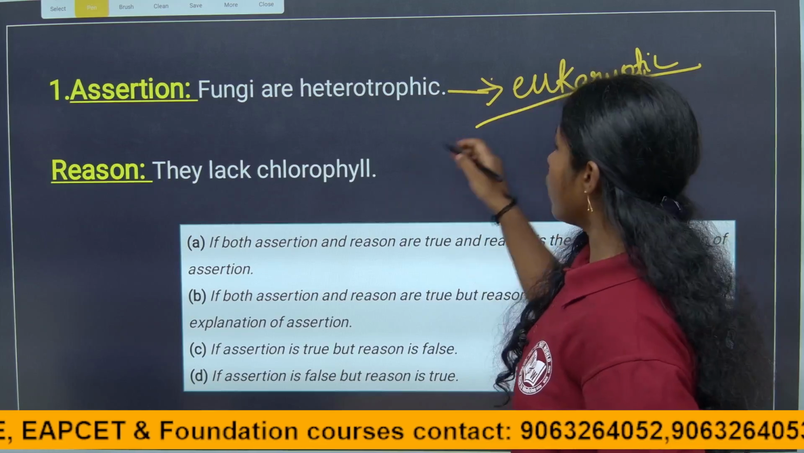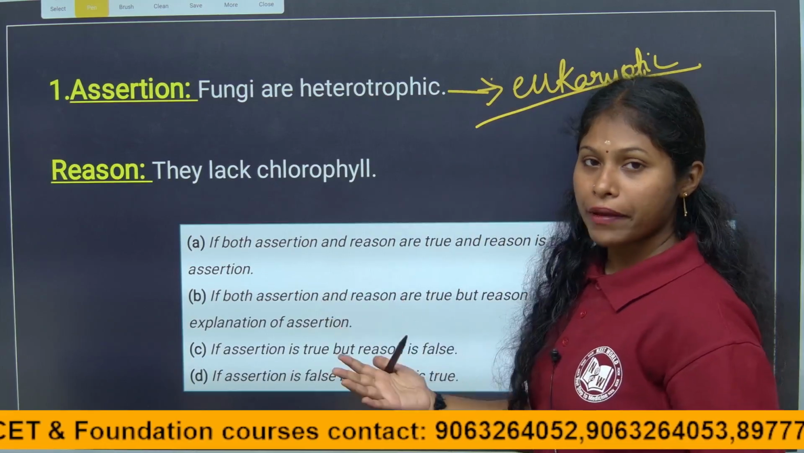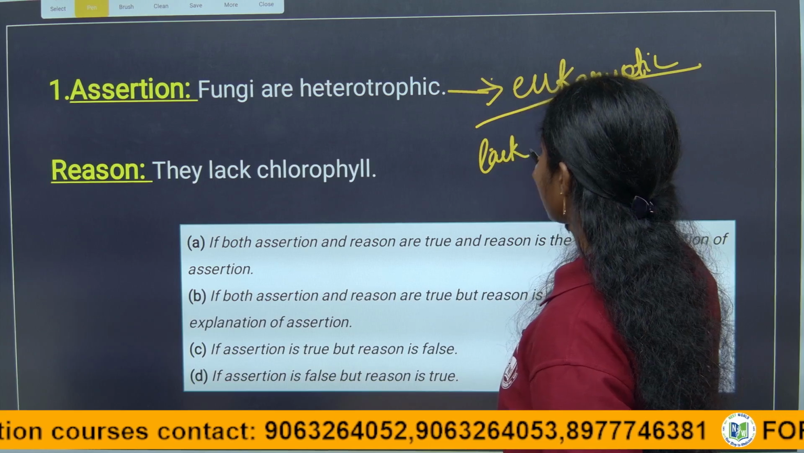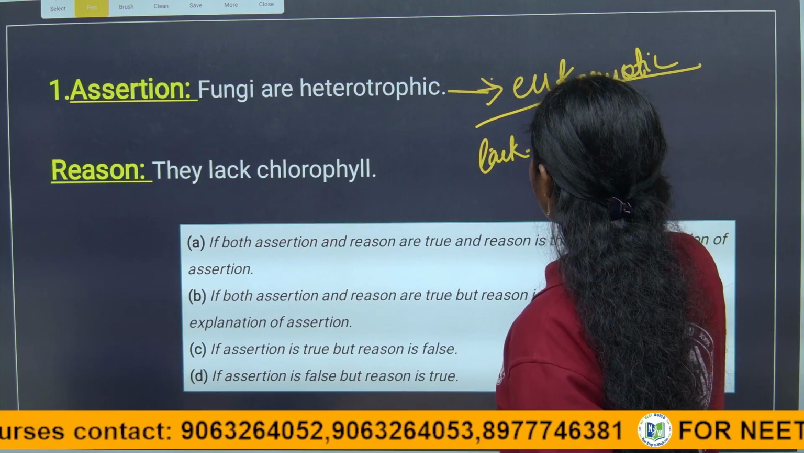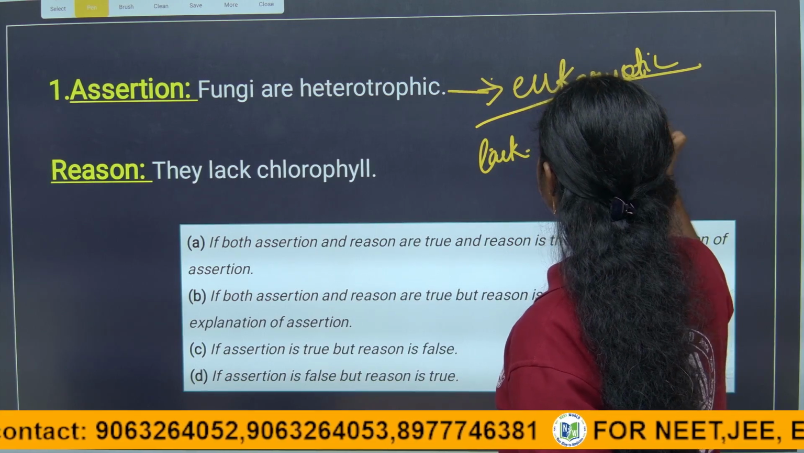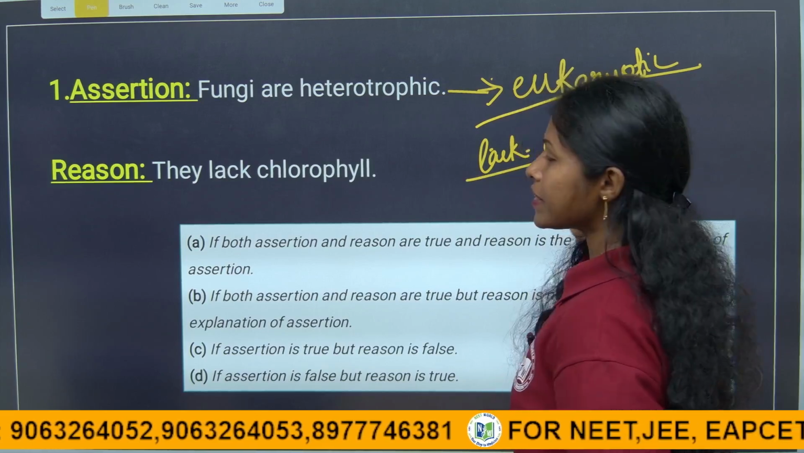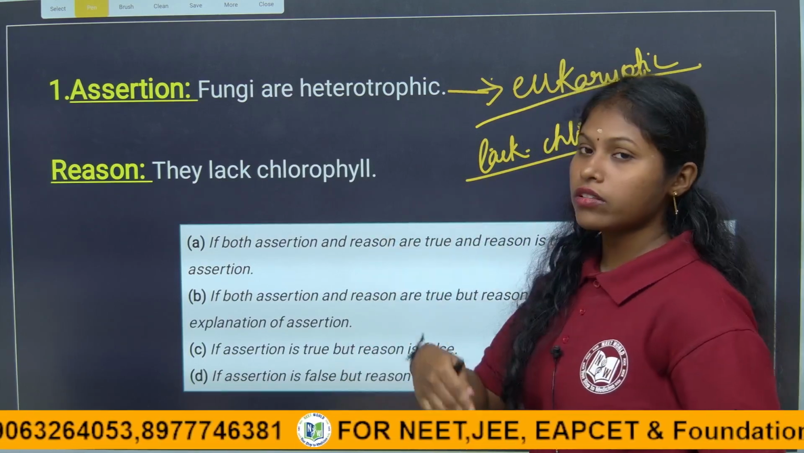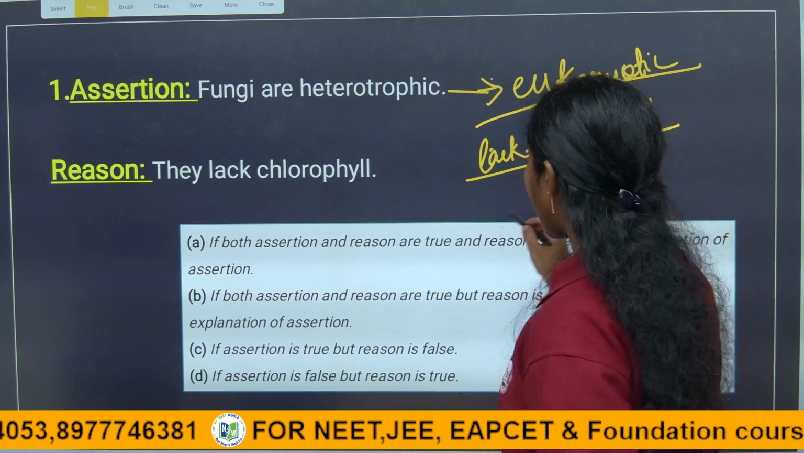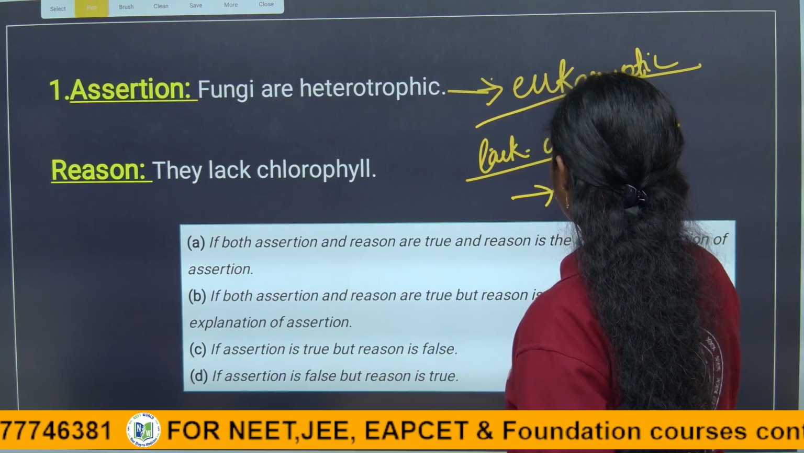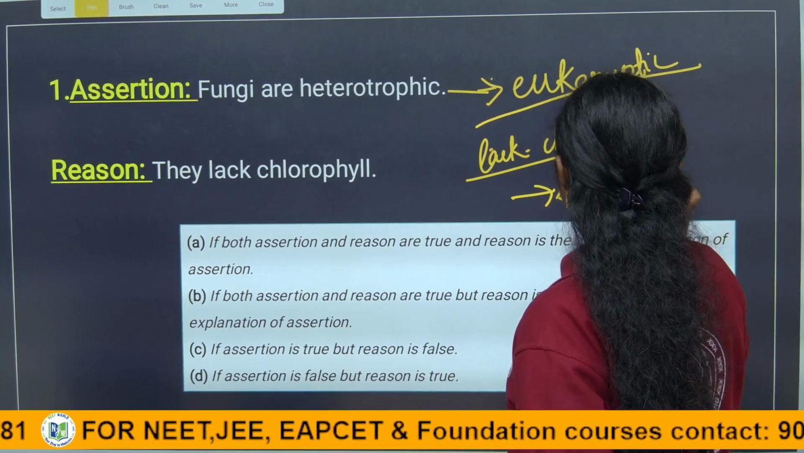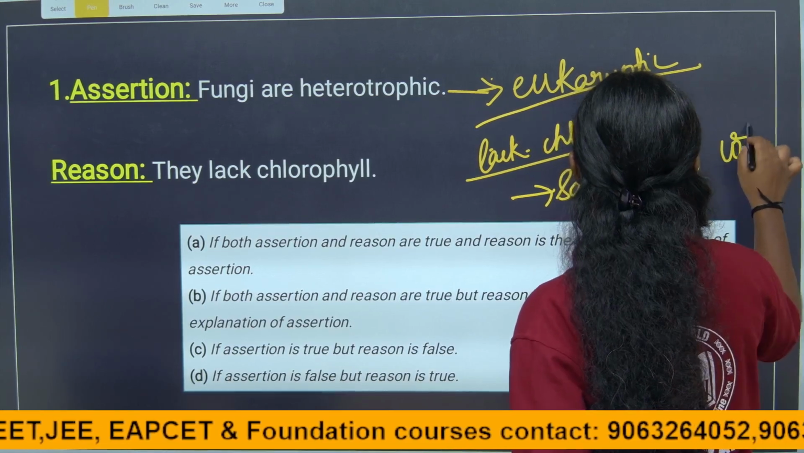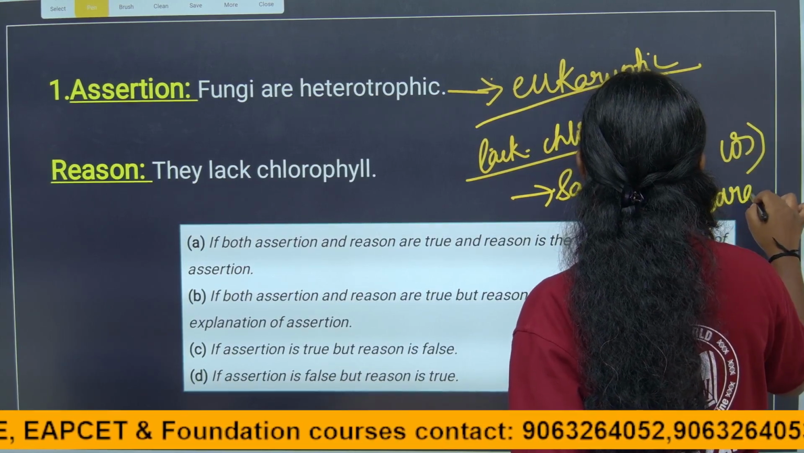Eukaryotic fungi cannot prepare their own food because they lack chlorophyll. Is the fungi having the chlorophyll, children? So the fungi doesn't have the chlorophyll. That is the reason they cannot prepare their own food. That is why they are heterotrophs. They are dependent on other organisms for their food. So they act as saprophytes, or else they act as parasites.